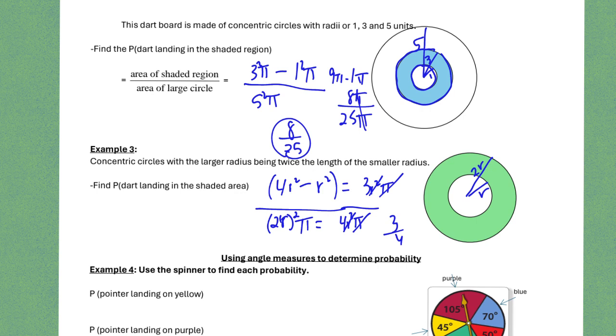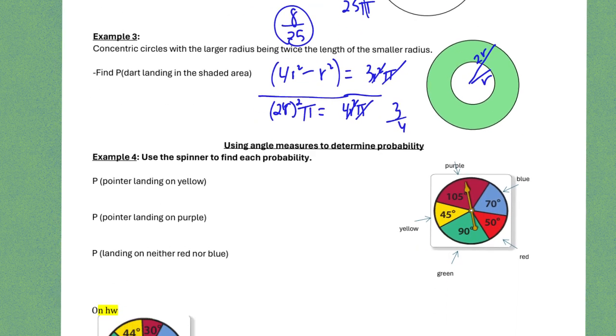Okay, and so it's kind of weird because if you look at that, you're like, maybe it's like half. Well, no, there's a lot more green area than there is actually white. It's because it wraps completely around it. And so therefore, it is bigger than perhaps what it looks like. But if you kind of plotted it out, you'd be like, oh, yeah, I guess it is 3/4 of it is green.